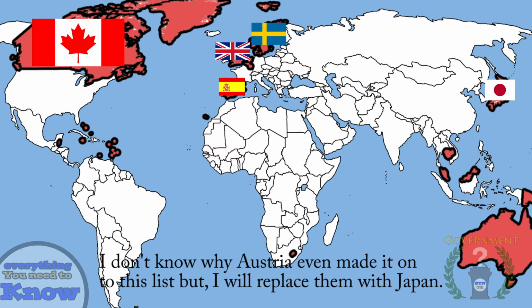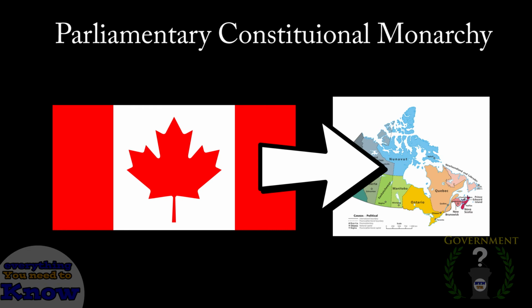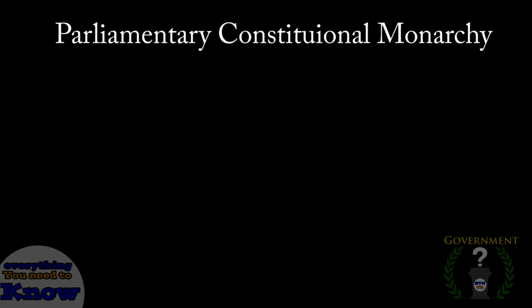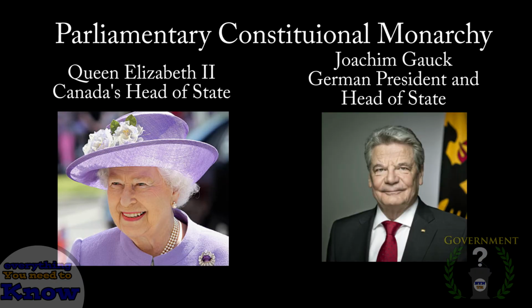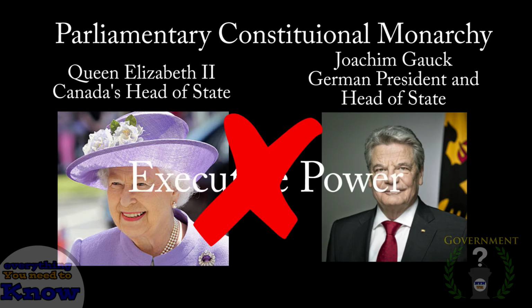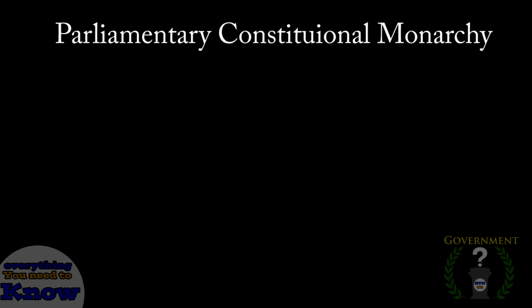I'm actually very familiar with this form of government because I live in a parliamentary constitutional monarchy here in Canada. There really is only one difference between this form of government and the normal parliamentary republic. That difference is that the head of state is a monarch. Now, as I specified before, in a parliamentary system, the head of state has no real executive power, which if you didn't quite understand how this was possible before, you will see why now.